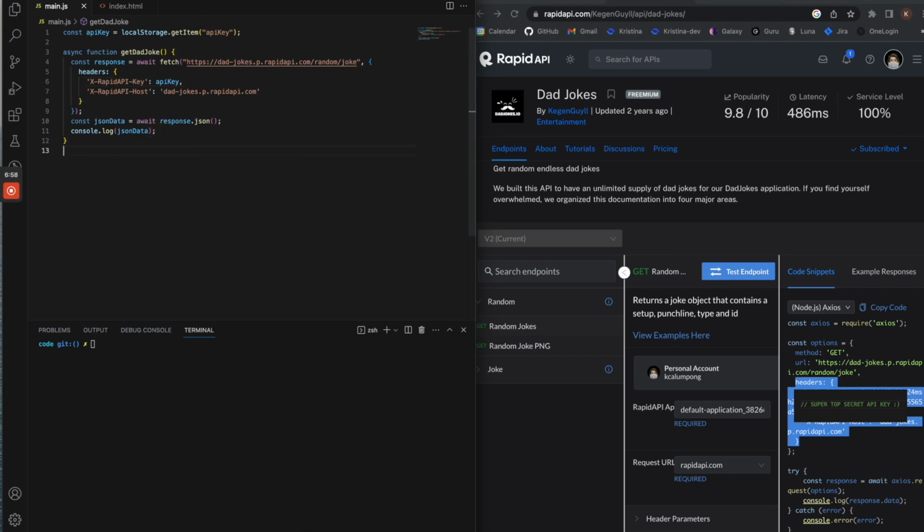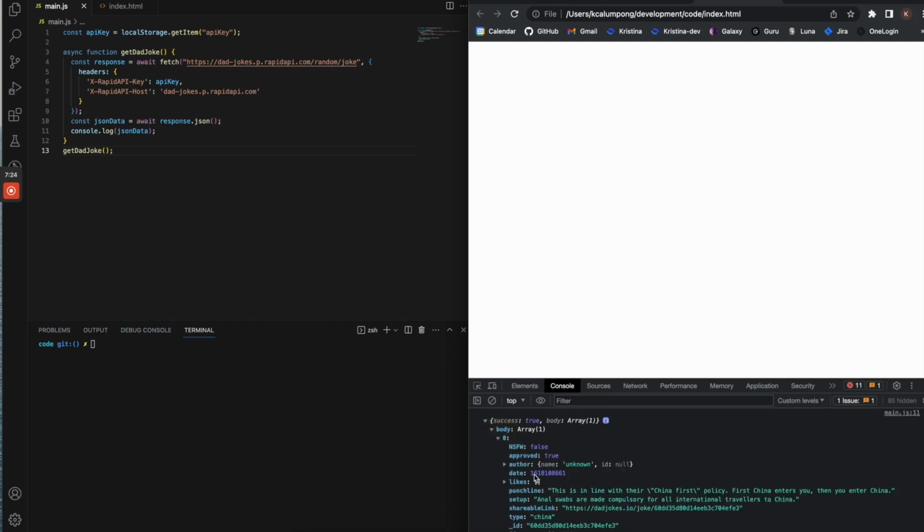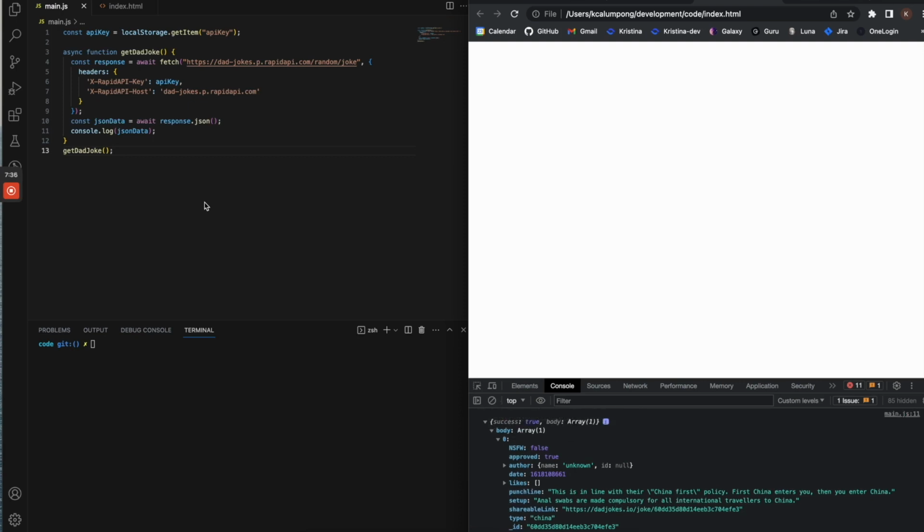Let's just immediately call this so that when I refresh, you can see it in the console. Here, this is an interesting joke. Anal swabs are made compulsory for, okay, these are weird. These dad jokes are really weird. Okay, so how do we use this data?